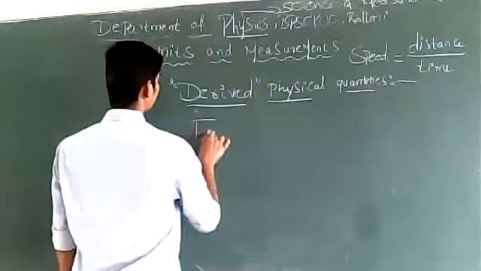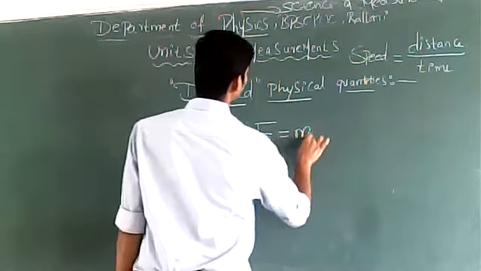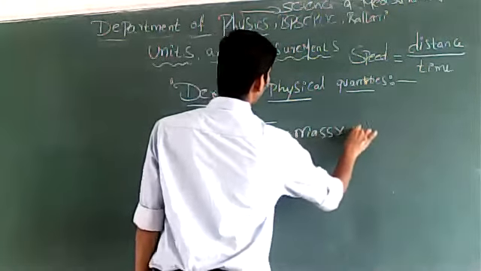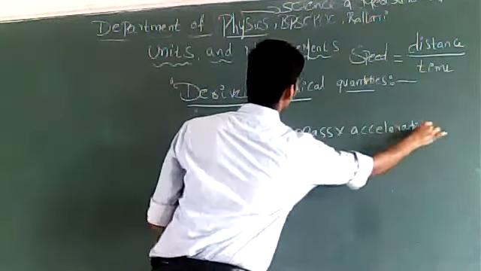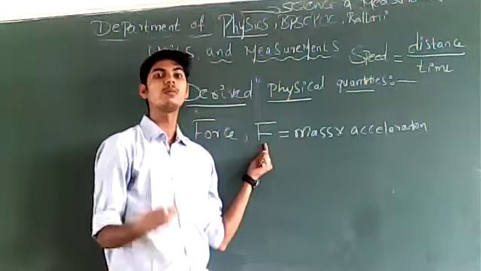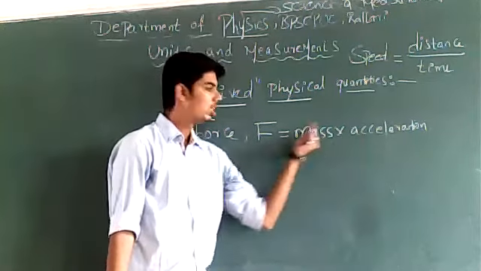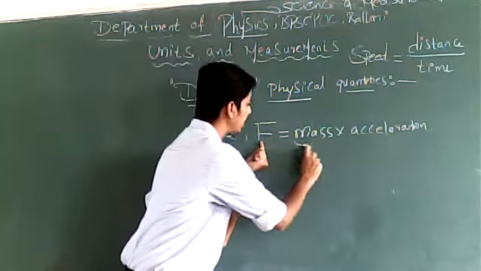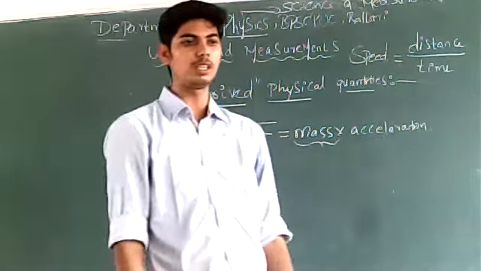Probably in lower classes, force F is equal to mass into acceleration. Force is a physical quantity. We can measure force on an object. Force is equal to mass into acceleration. See, force is expressed in terms of fundamental physical quantities. Mass is a fundamental physical quantity, isn't it?